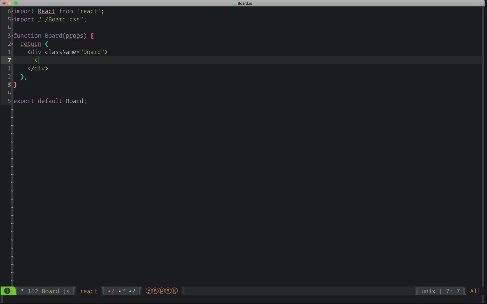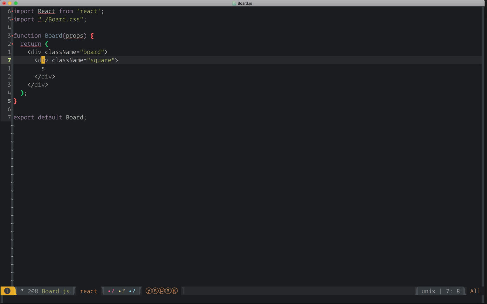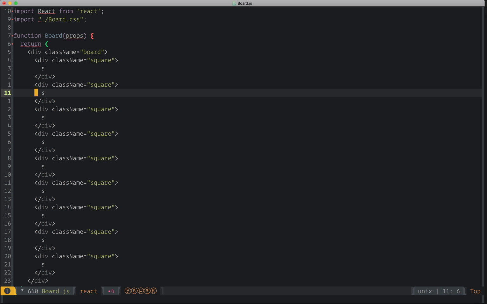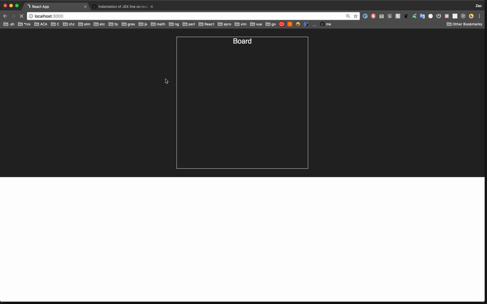So let's say I want a bunch of divs. Class name equals square, right? We're going to need 9 of these. I'm going to put an S in there just because. And I'm going to make 8 more of these guys. So yeah, that looks good. Save that and see if anything shows up here. Okay, so there are 9 divs in there now.